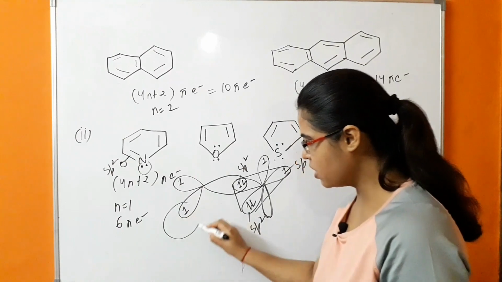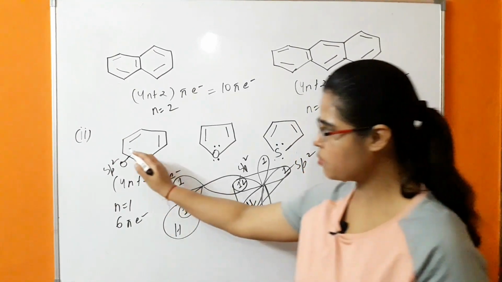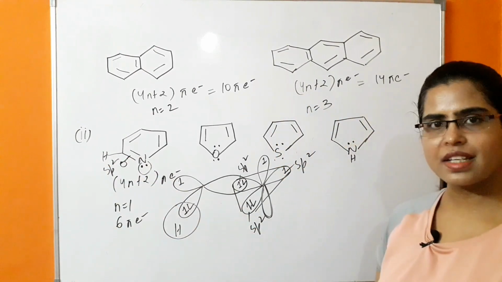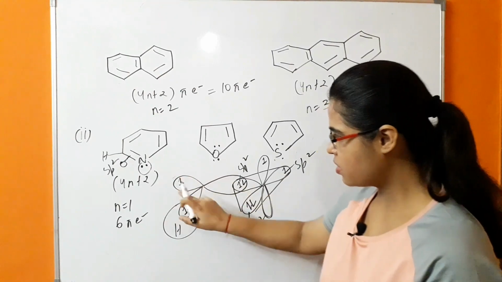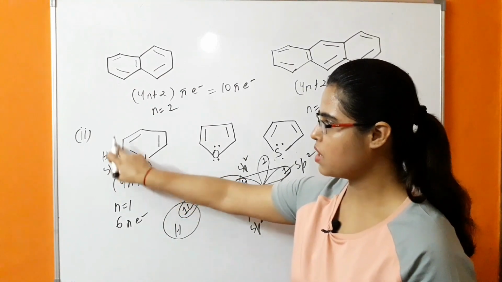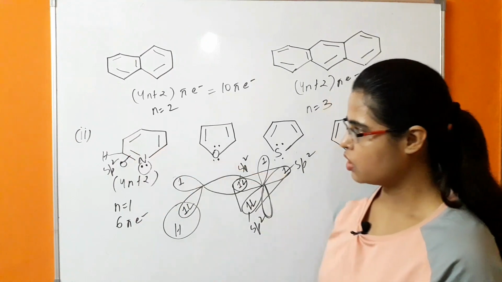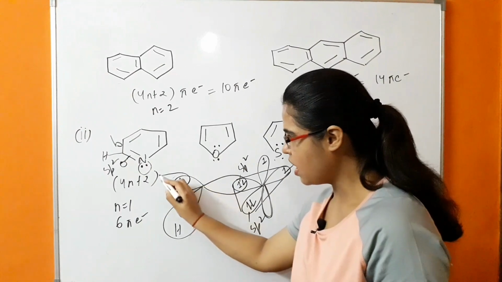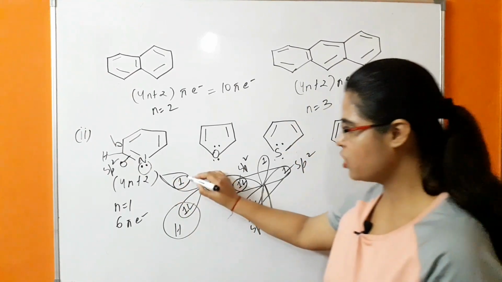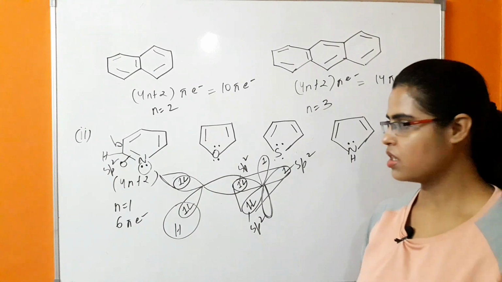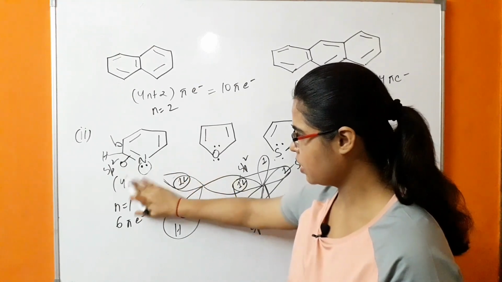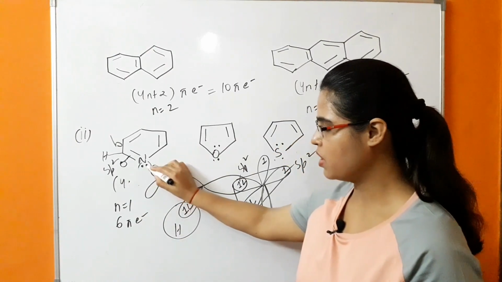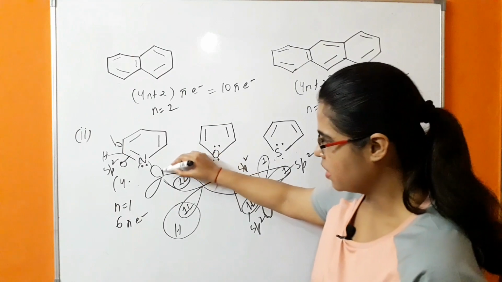This one is forming a bond with the hydrogen. So there is one hydrogen, and pairing is taking place, whereas this carbon is forming a sigma bond with the next carbon. The next carbon's hybridized orbital is this, due to which pairing is taking place. It is represented like this. So these are the hybridized orbitals of the next carbon.